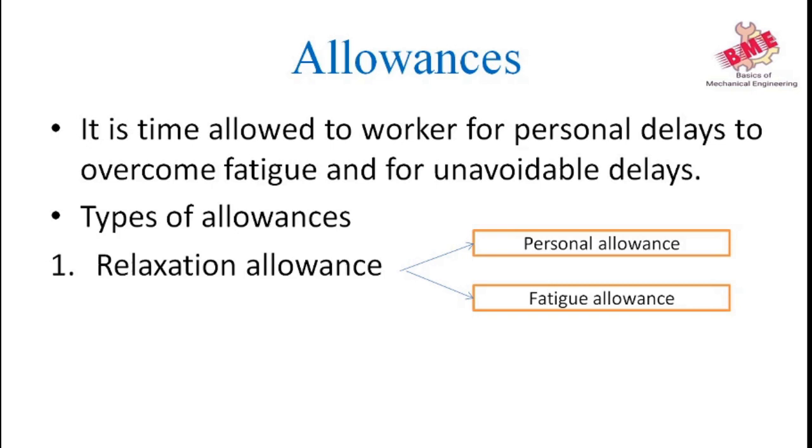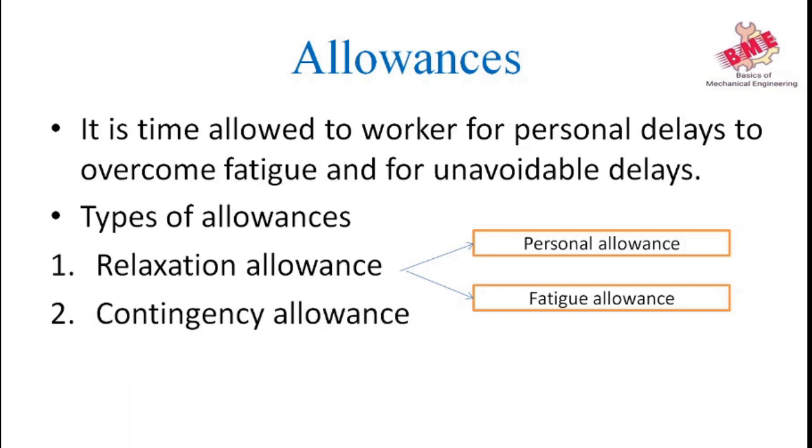Fatigue allowance is defined as a physical or mental weakness existing in the person that affects his ability to perform work. Fatigue is the result of unhealthy working conditions, physical exertion, inconvenient postures, concentration work, etc.